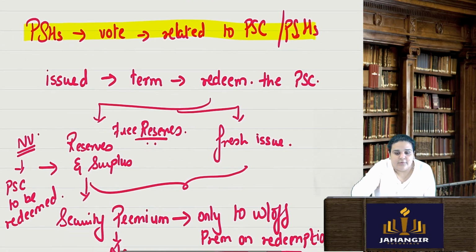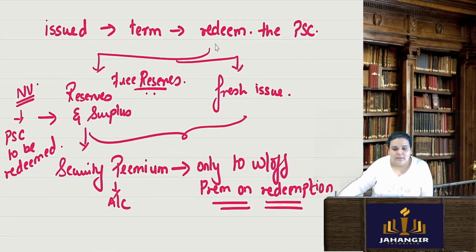So when the redemption of preference share capital has to take place, the company has a choice. They can use the free reserves, or they can do a fresh issue, or have a combination of both. Free reserves, as per the nominal value of preference share capital to be redeemed.